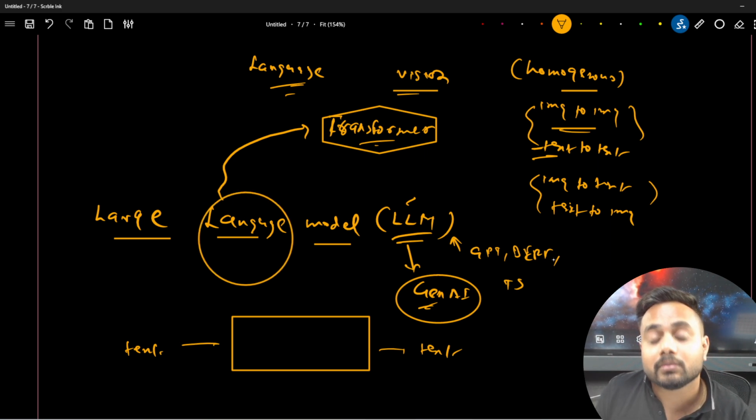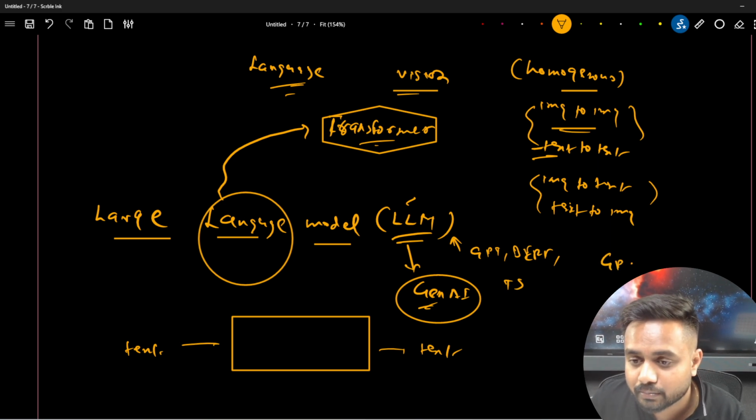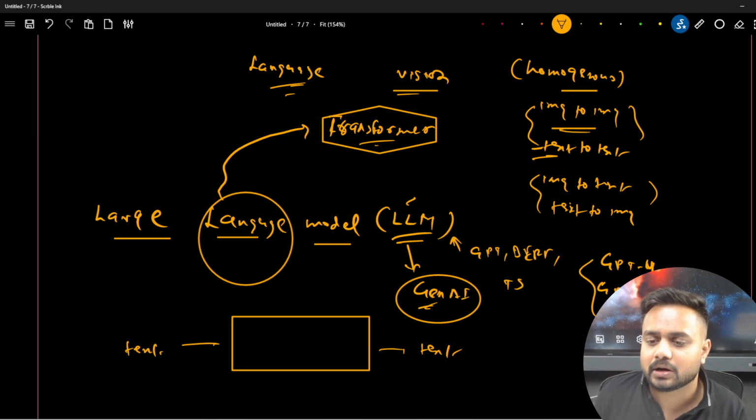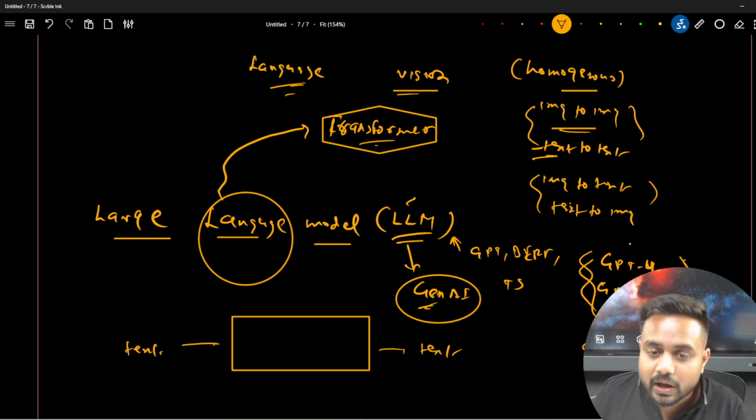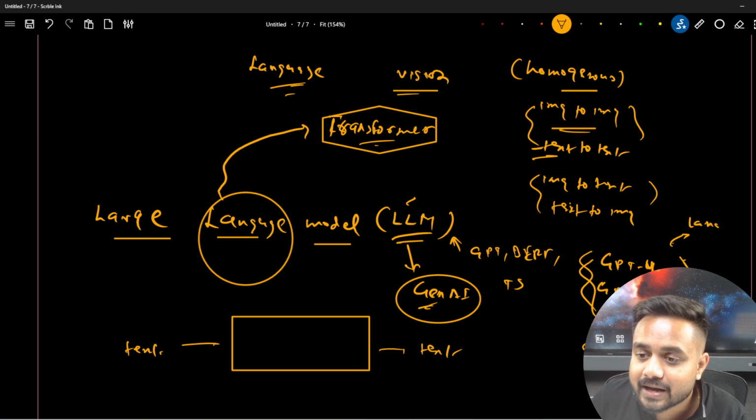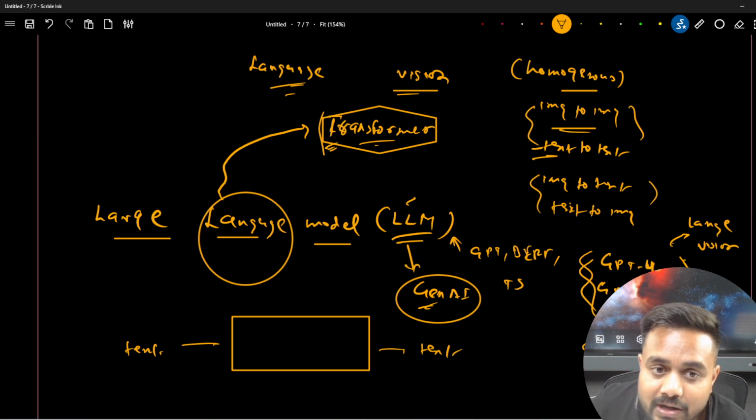But now the transformer models which are coming, like GPT-4, or Gemini, or other models, or diffusion models like DALL-E, Midjourney, or Donut, or like Jurassic. See, these models are able to do the language task and the vision task. Why? Because of the capability of the transformer.